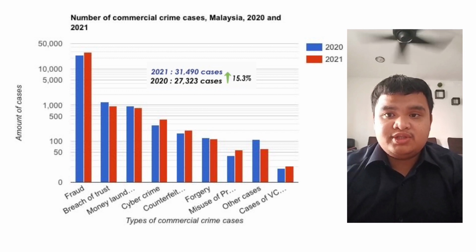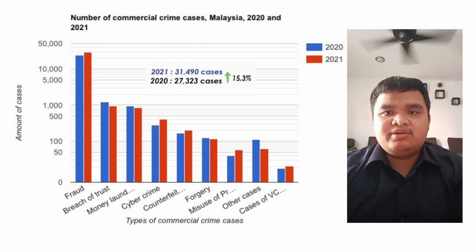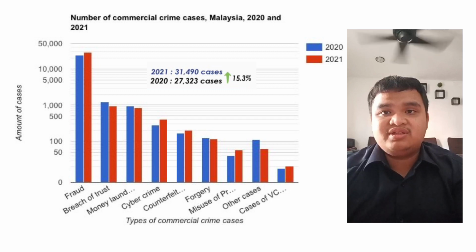There is the conclusion. It can be seen from the bar graph that there is an increasing trend of commercial crime cases in Malaysia in 2021 compared to 2020, and only other cases experienced a decrease in 2021. An increase of 15.3% was recorded in 2021 with a total of 31,490 cases compared to 27,323 cases for the year 2020.